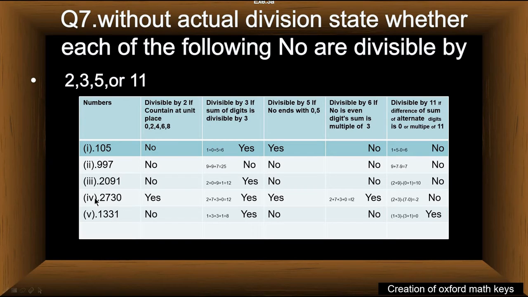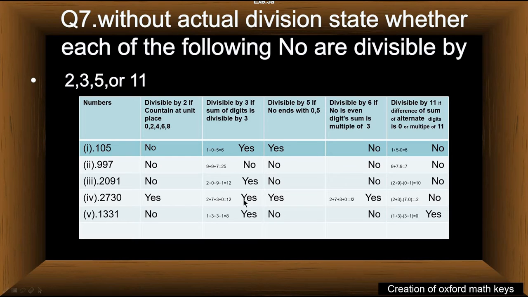Consider part number 4. 2730 is divisible by 2 because it contains 0 at the unit place, which is divisible by 2. Therefore, this is divisible by 2. This number is also divisible by 3 because the sum of digits is equal to 12, and 12 is a multiple of 3.